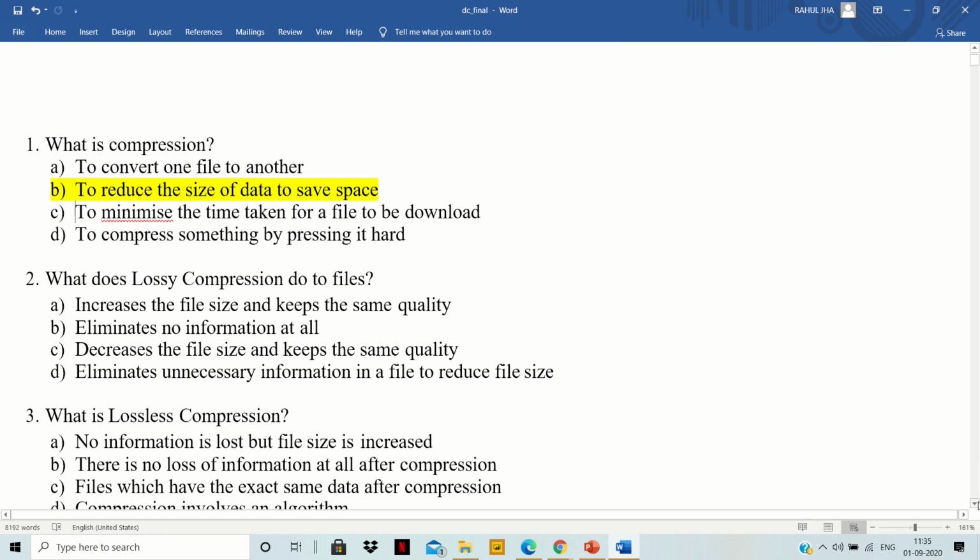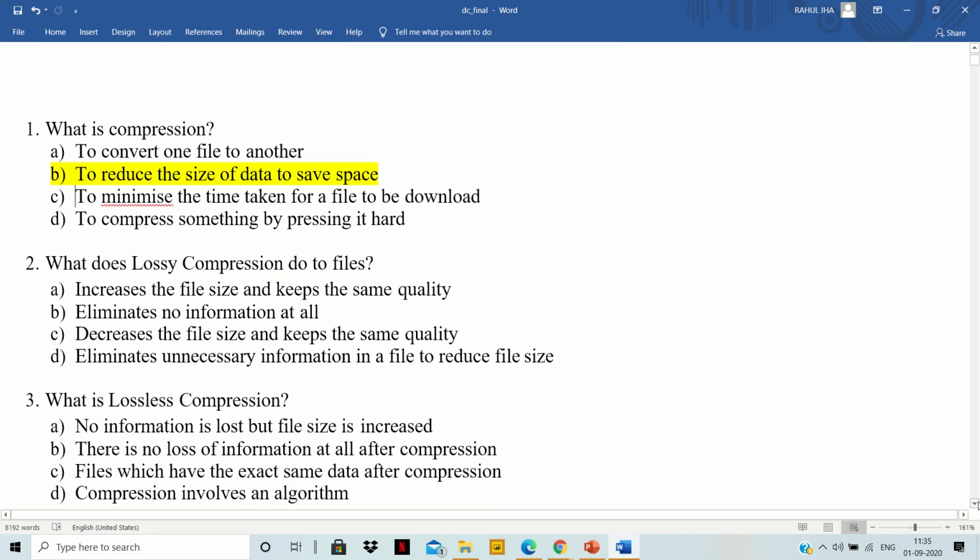Next question. What does lossy compression do to files? Option A is increases the file size and keeps the same quality. Option B is eliminates no information at all. C is decreases the file size and keeps the same quality. Option D is eliminates all the unnecessary information in a file to reduce file size.